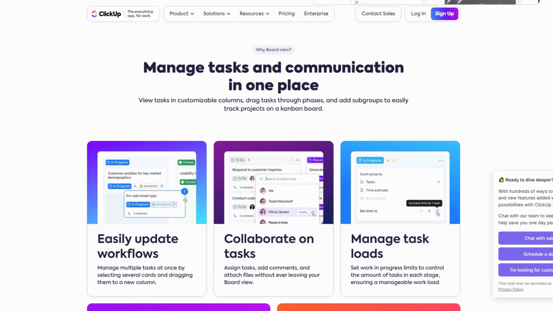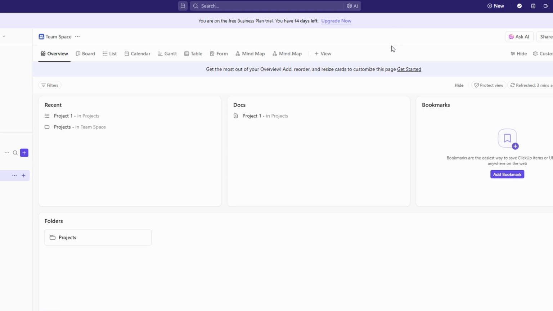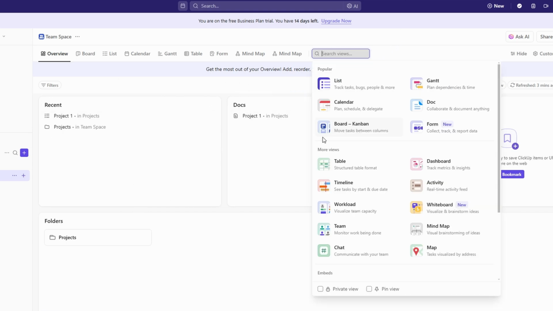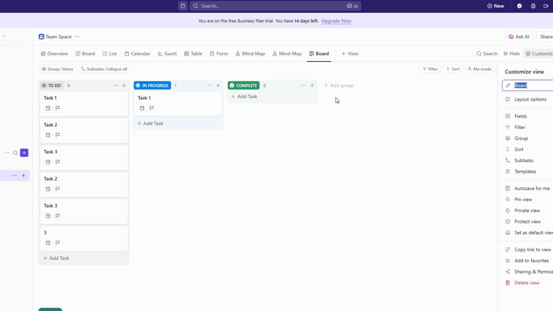Navigate to any project or task list where you want to implement a board view. Click the plus view button and select board from the available options. Once the board is created, you'll notice an option to group by. This feature allows you to categorize tasks based on status, assignee, priority, or custom fields, making it a powerful tool for organization. Take a moment to explore different grouping options to optimize your workflow.